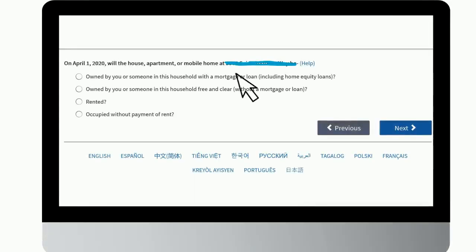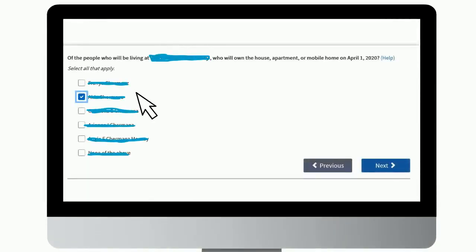The census will then ask you if your home is owned by you or by someone living in the property. If not, they will ask you if the house is rented or occupied. Once you are done clicking your answer, please select Next. If you or any of the individuals own this property, the census will direct you to the following question. On this page, they will ask who is the owner of the property from the people you provided in this survey. Once you are done clicking your answer, please press Yes.